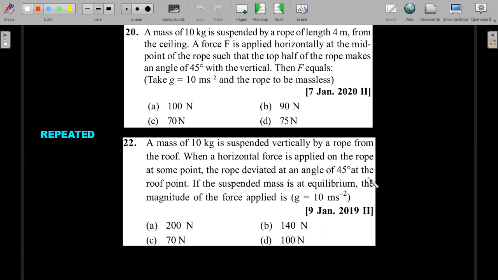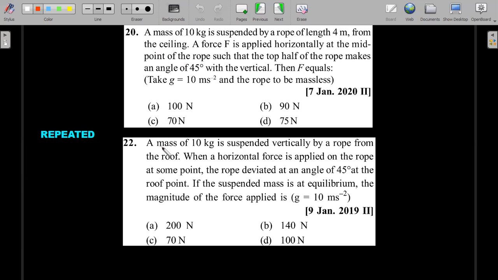Again, you could see the repetitions happening across the years, and there are many questions. Because of the length of the video, I could not show you many, right? You can pick any of the previous papers and check it out, that concepts are quite repeated. Even at times the numbers and numericals are also repeated. Okay, so we'll take up the solution of one of these.